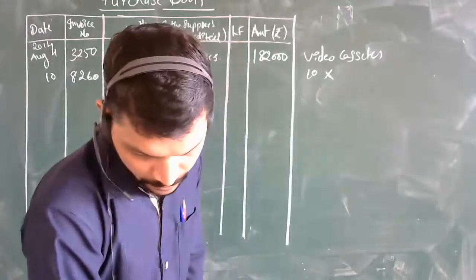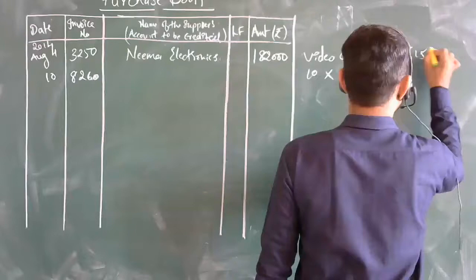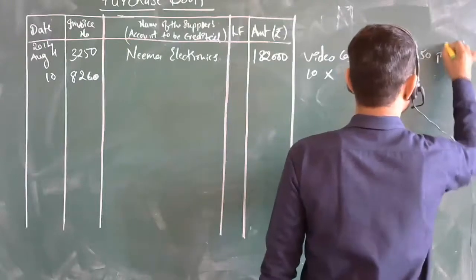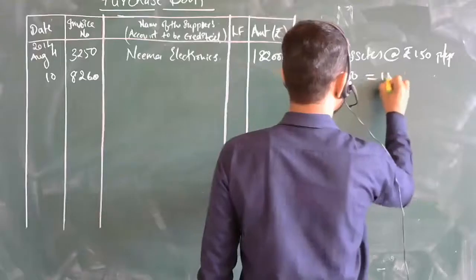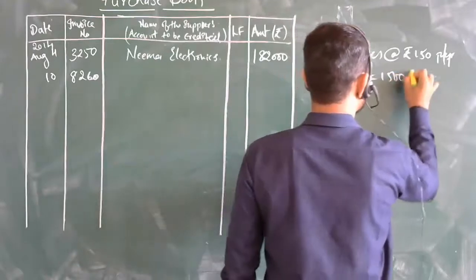At 150 per piece, sir, 1500 will be the answer. Yes, 1500 rupees.